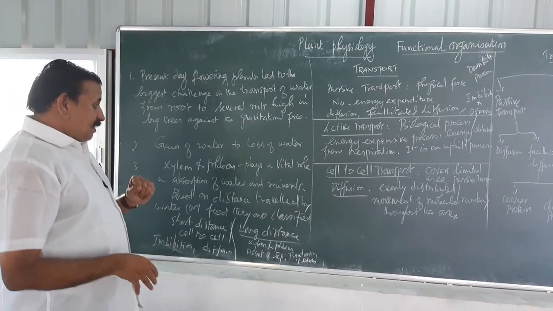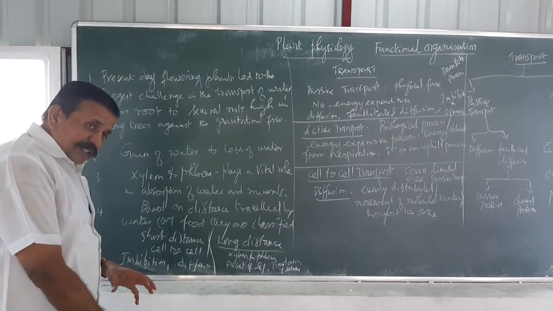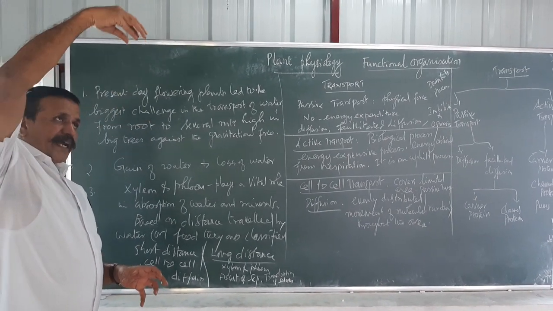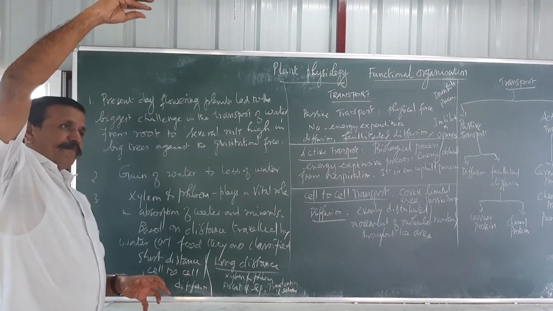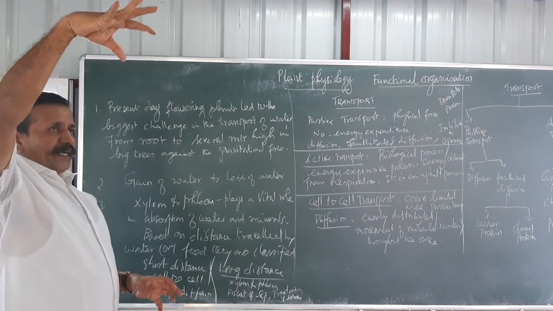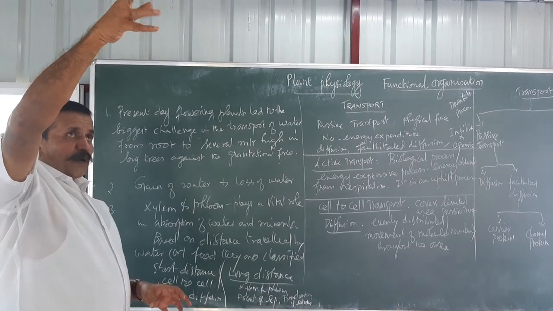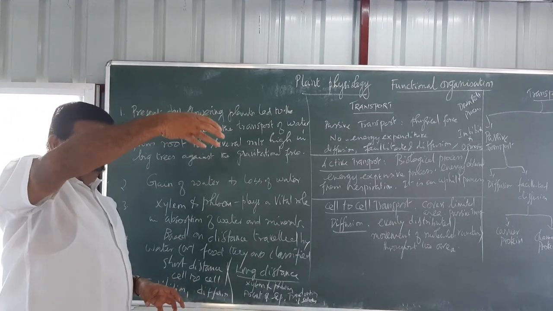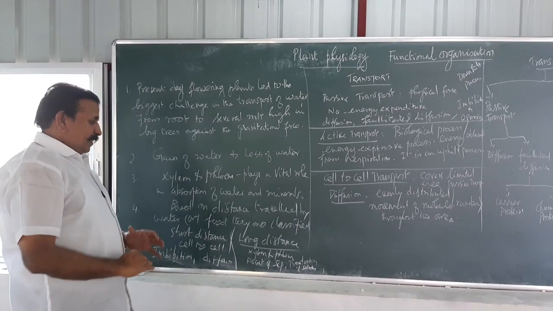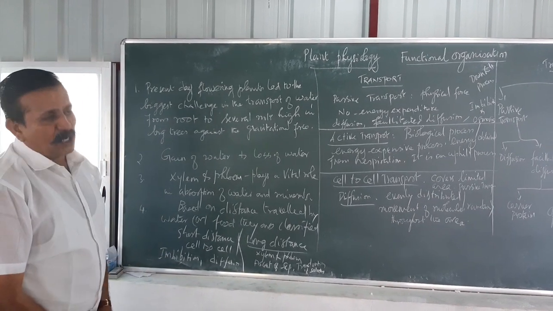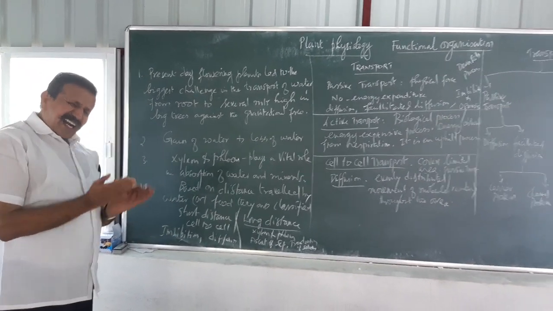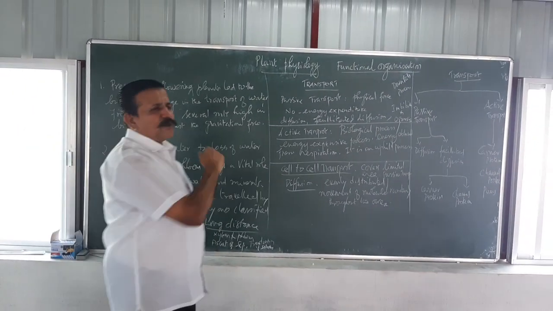In long distance transport, from the root xylem to the bark xylem or stem xylem, then the branch xylem, then it goes to the leaf xylem, and then it is utilized for the process of photosynthesis, then it yields energy, then the food product is taken by the phloem and travels from the phloem to the tip of the root. So it is a long distance process. When we look at short distance transport in the plant, there is diffusion.